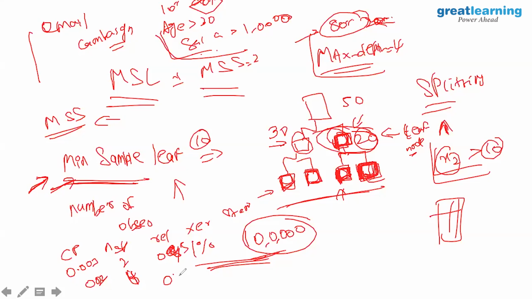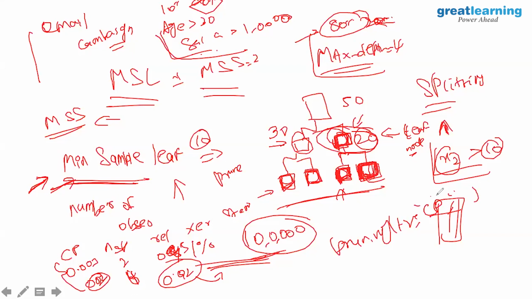Going from 9.5, it will go down to 9.2, and so on. So this CP, you will decide at the one parameter where the relative error is lowest, and after that it starts growing. So this threshold is what you'll be using to prune the tree. You'll be using pruning on the tree that you built. You specify the parameter and the value of the parameter. This is what you'll be using for the pruning step. If I understand your question right, I think this is the one we are talking about. Are you talking about the same thing, sir?